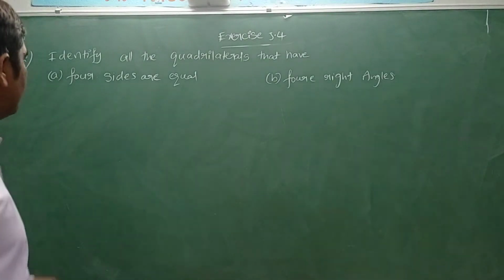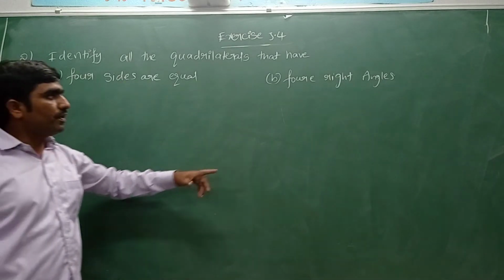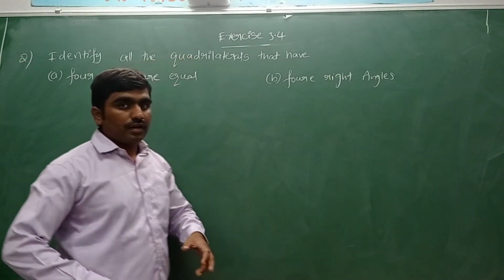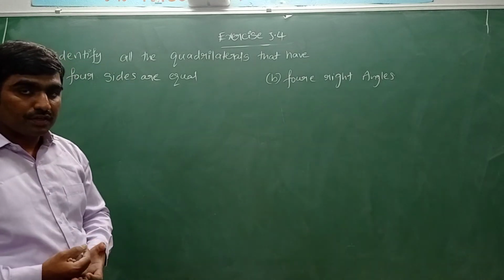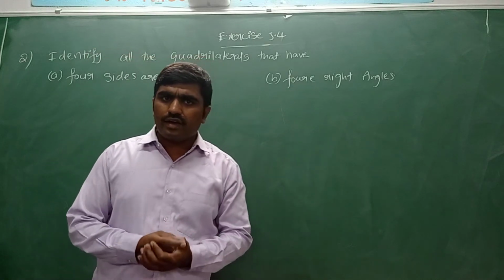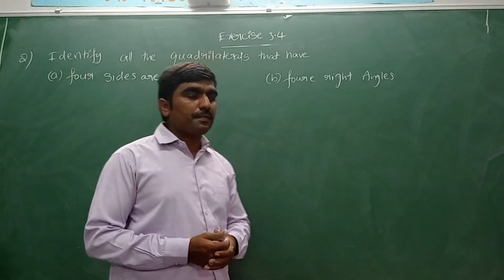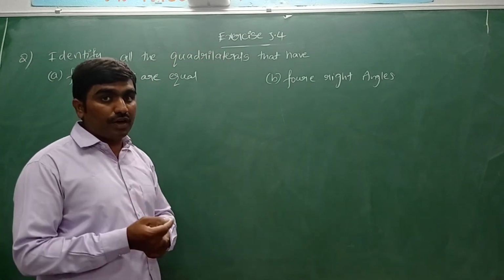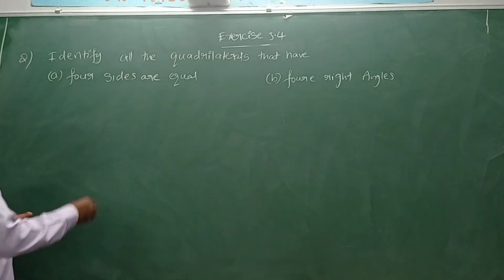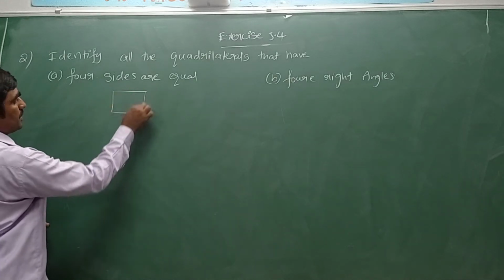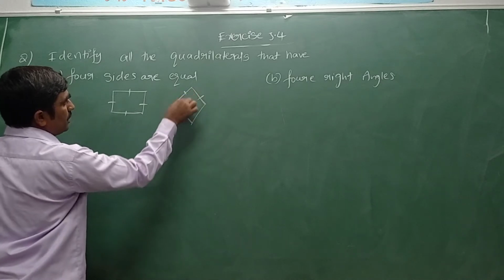Yes, let's go for the second one. Identify all the quadrilaterals that have four equal sides and four right angles. In which type of quadrilateral can we see all four sides are equal? Rectangle, parallelogram, square? Yes, we can see in a square all four sides are equal. Any other type of quadrilateral? Yes, in a rhombus also we can see that all four sides are equal.